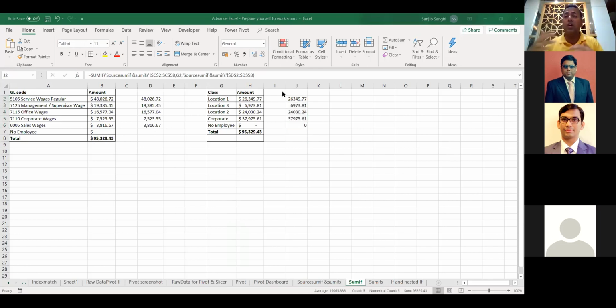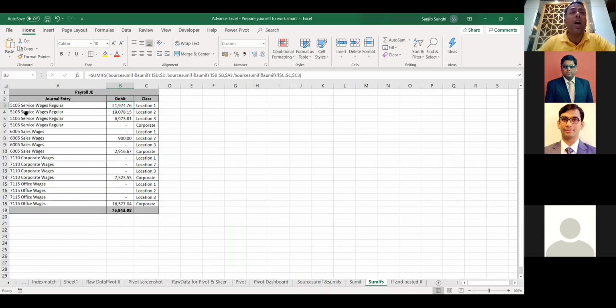Now, let's go a more further on this. If I have multiple conditions, well, now I want 5105 and with location 1, which means I want to do a journal entry separately for each and every class. I want a journal entry for each and every class, Sanjeev. So how will I do that? You have told me only to do with a GL code or with a location.